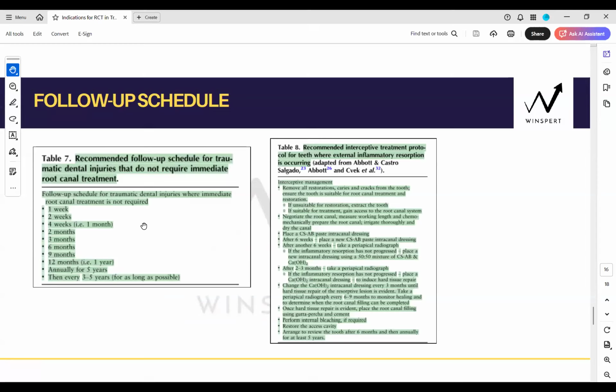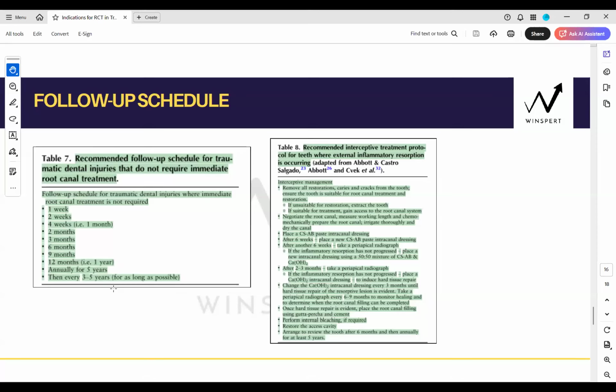Now, these are your follow-up schedules. 1 week, 2 weeks, 4 weeks, then 2 months, then 3 months, 6 months, 9 months, 12 months, annually for 5 years, and then every 3 to 5 years for as long as possible. That is why 5 years and 3 to 5 years are also important, because we saw in 2 of the cases, 8 years after, 10 years after, the unfavorable responses came.